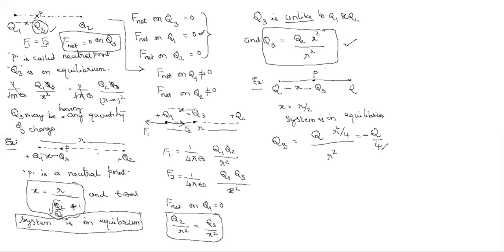And one more example he gave previously in the exam. Of course, it appeared to be hard, but it is very easy actually. Suppose this is a square now. 4 identical charges are placed here.